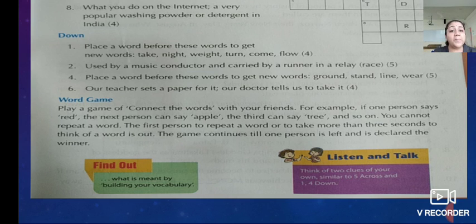So you cannot repeat a word. Remember this thing. The first person to repeat a word or to take more than 3 seconds to think of a word is out. The game continues till one person is left and is declared the winner. It means you don't have to repeat a word, or if a person takes more time, he will be out. Understood? Quite an interesting game. So please play this game with your friends.